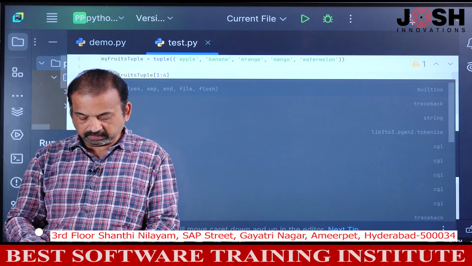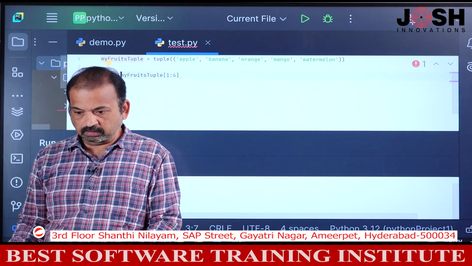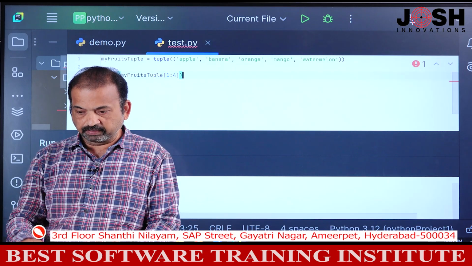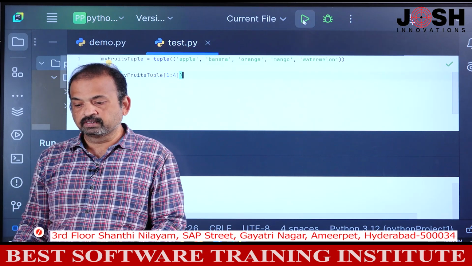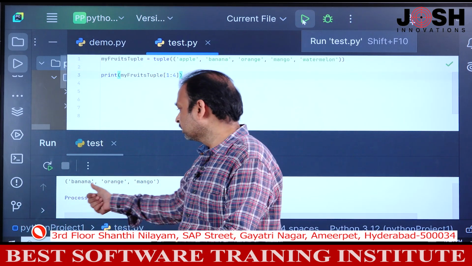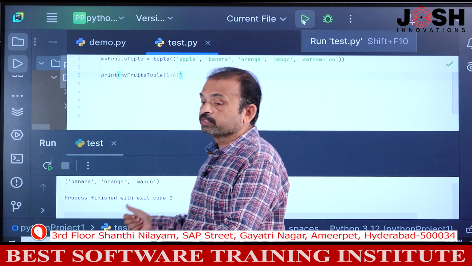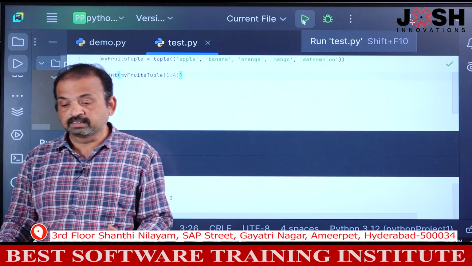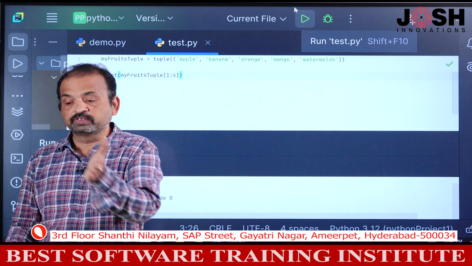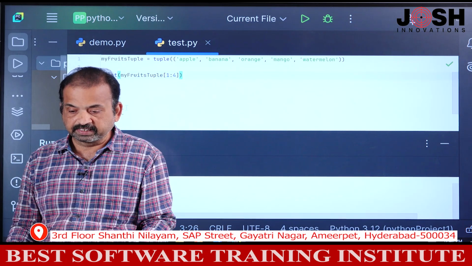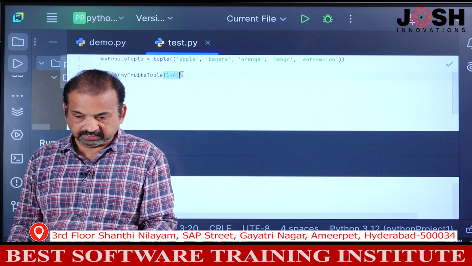So print my fruits tuple and give here, and when you run this, you will get banana, orange and mango. So this is a way to access a portion from this point to this point by using this slicing syntax.